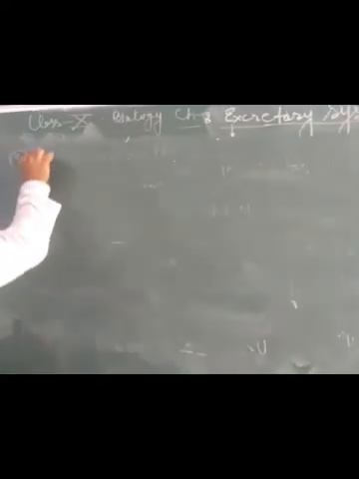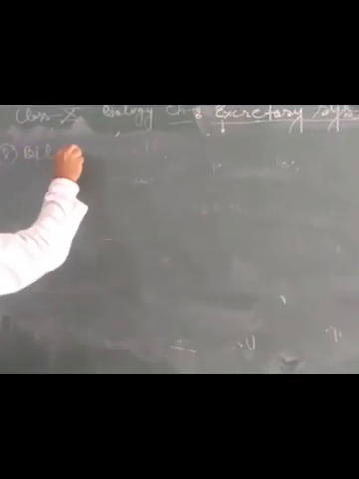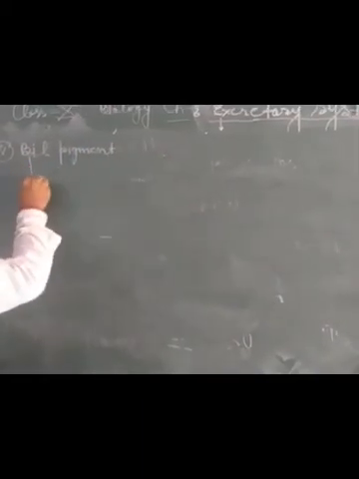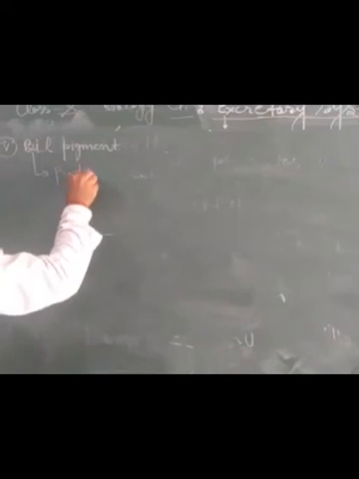The next type of waste is bile pigment. Bile pigment is the fifth type of waste that is generated. Bile is an important constituent in our body, and it is produced by our liver.